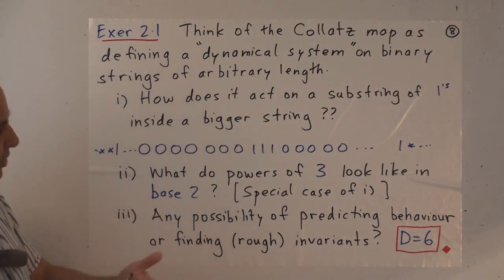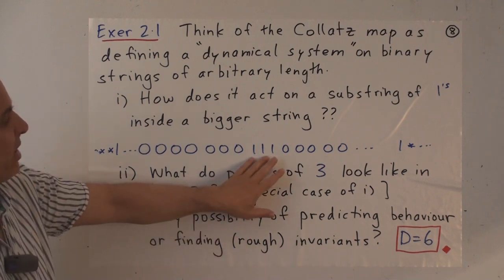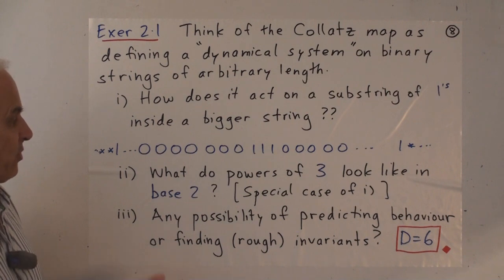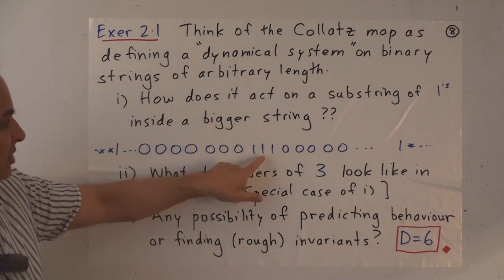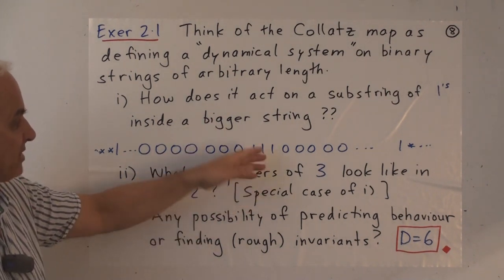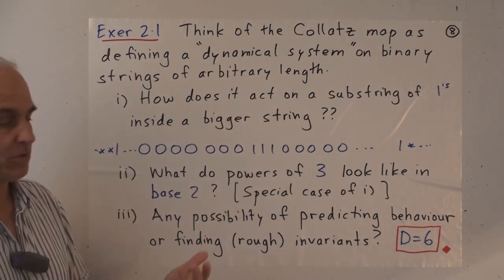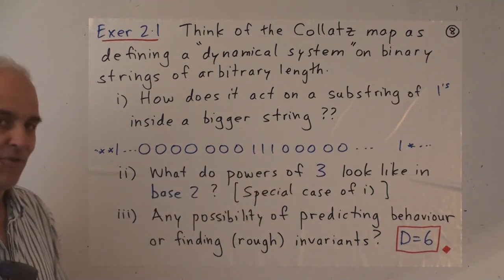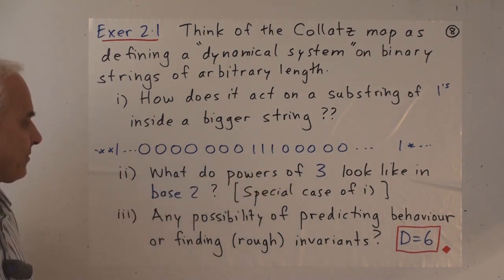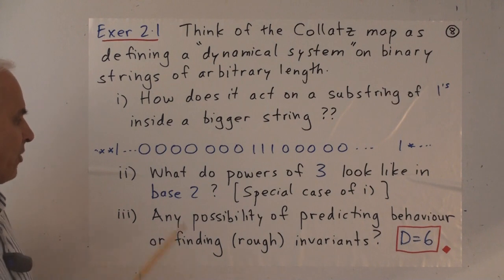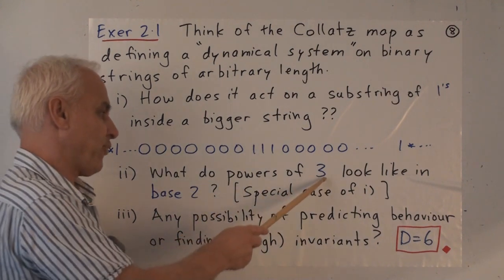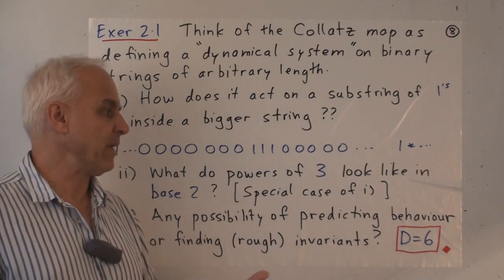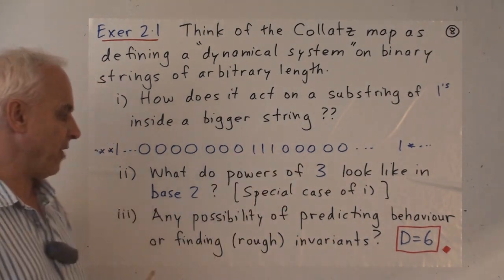So a kind of preliminary thing would be to try to understand what happens to these kinds of little substrings. And this is actually quite amusing. You can start with some small number of ones and perform this essentially multiplication by 3 map and see if you can predict what happens to that little string inside. So a related question is, what do powers of 3 look like in base 2? That's a sort of arithmetical version of pretty well the same kind of thing.